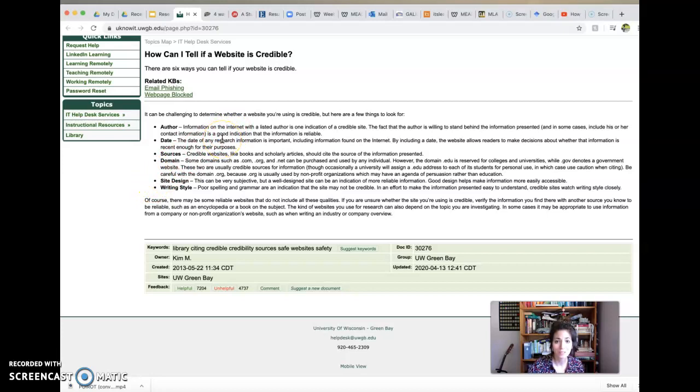So there you go. Cross-reference. Always look at the domain name, look for an author, look for a date. And I like this one: look for poor spelling and grammar. If they are a legit writer who knows what they're talking about, they probably didn't create something that is written poorly. Let me know if you have questions on that.